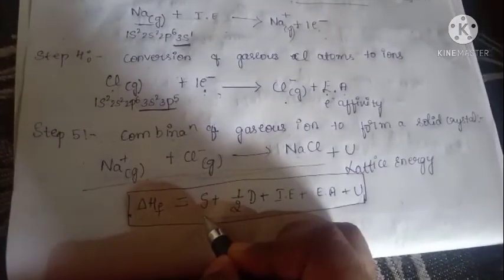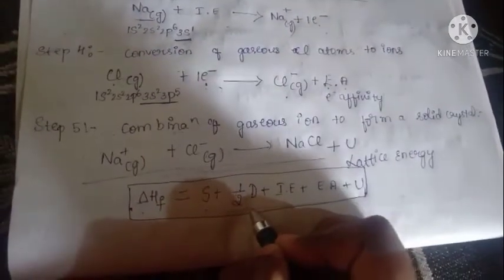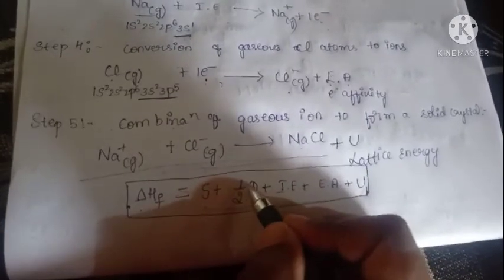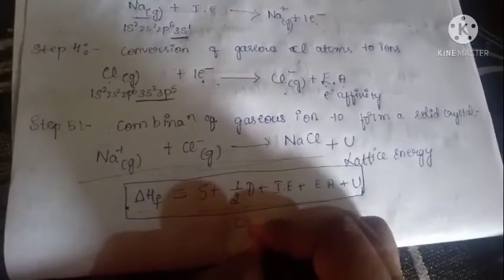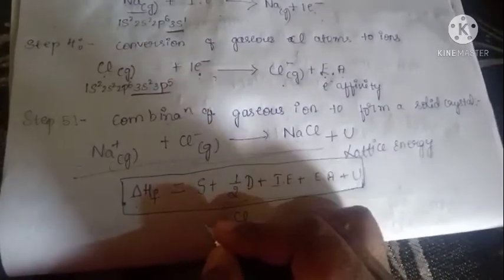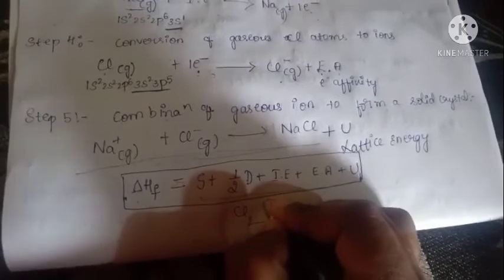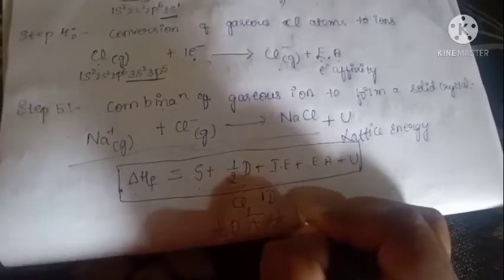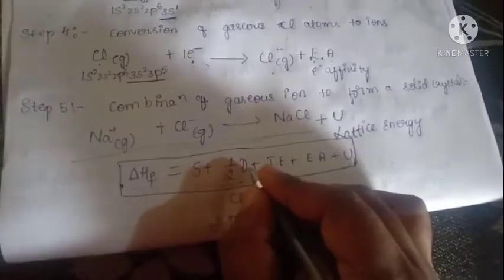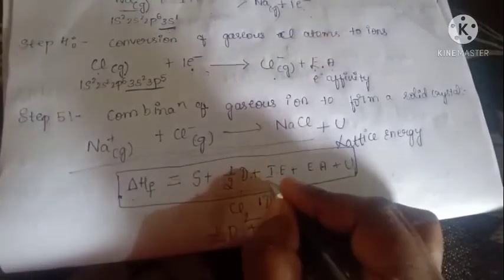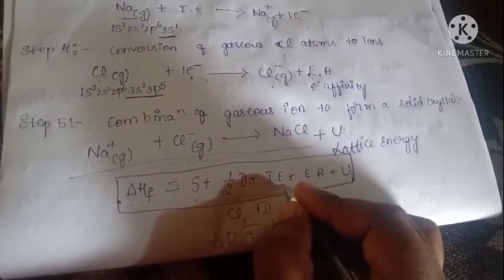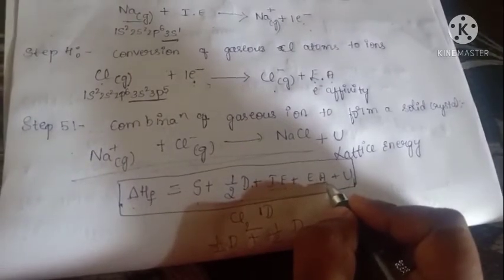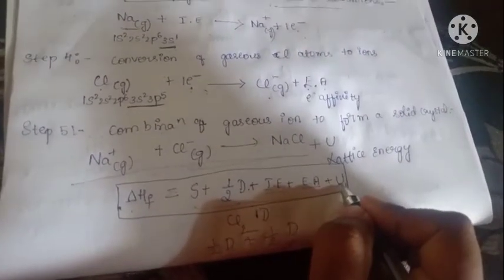First one is sublimation energy and second one is dissociation energy. Here I am writing 1/2 D because I already told you chlorine is in molecular state. We have only one dissociation energy, 1/2 D for one chlorine atom plus 1/2 D for another chlorine atom. So that's why I am writing here 1/2 D, plus ionization energy. Ionization energy means it removes an electron. Electron affinity means it accepts an electron, plus lattice energy. Okay, this will be the equation to calculate the lattice energy.